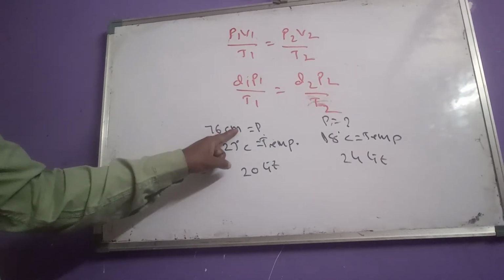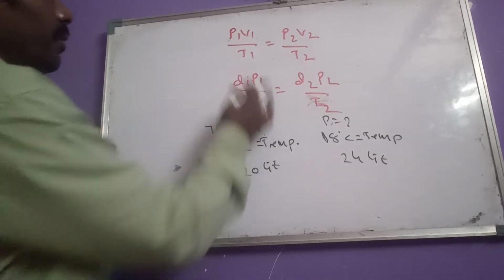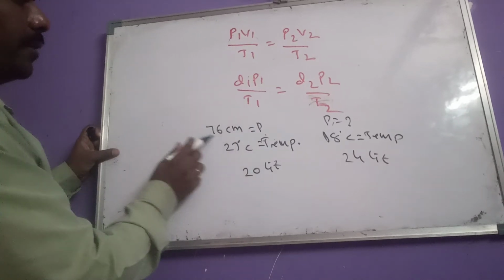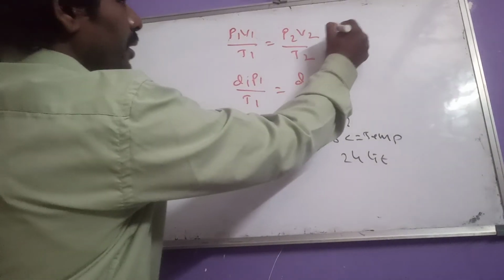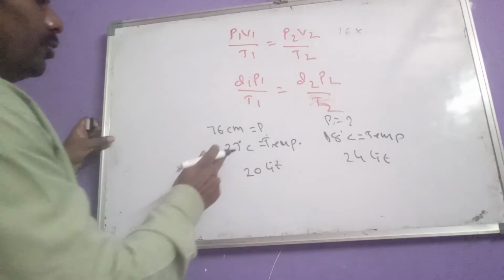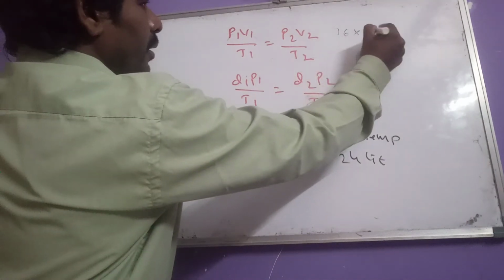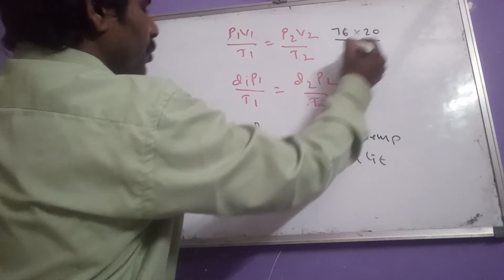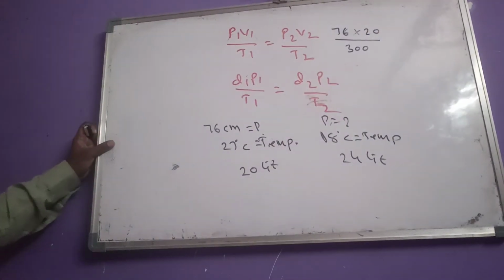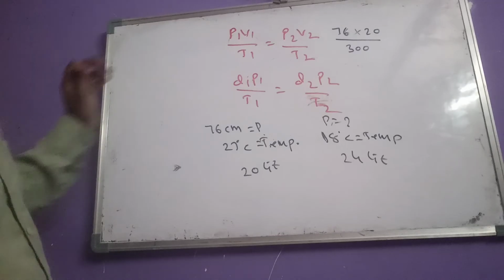So this is P1, this is V1, this is T1. What is the formula? P1V1 by T1 equals P2V2 by T2. What is P1 here? 76. So 76 into V1, which is 20, by T1, for which we add 273: 27 plus 273 gives 300.